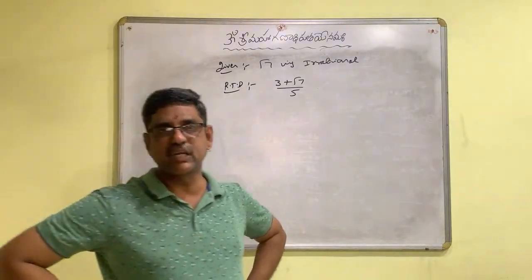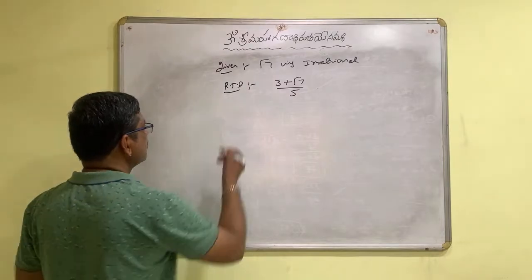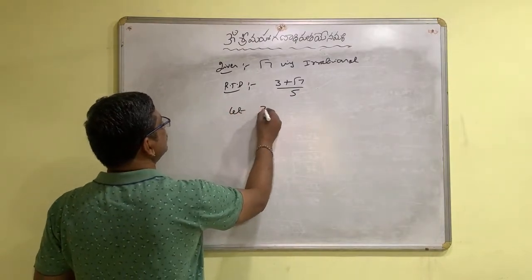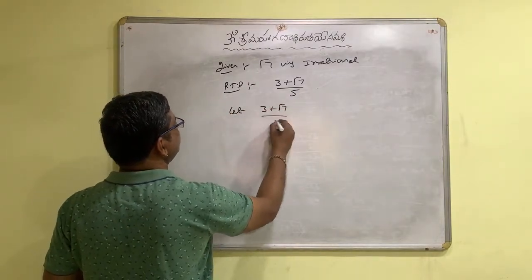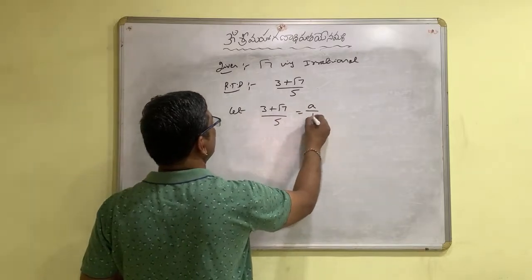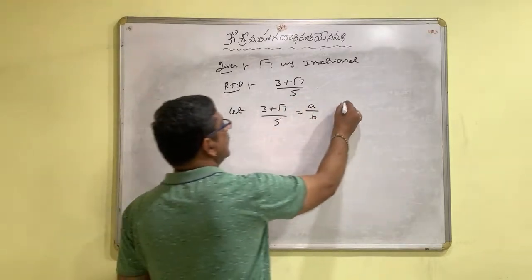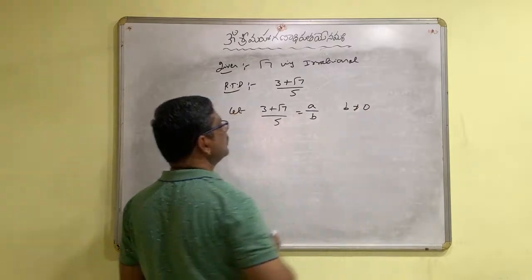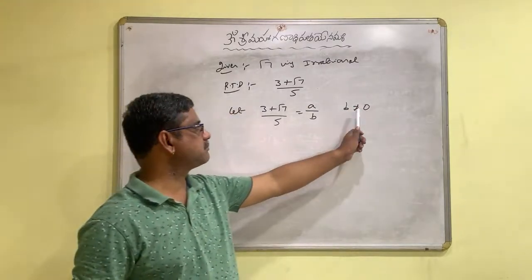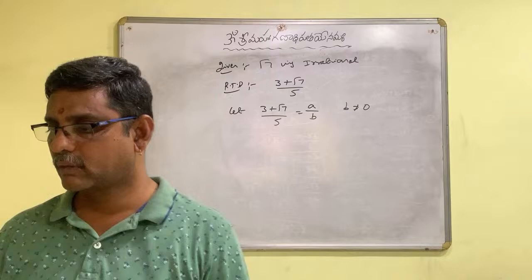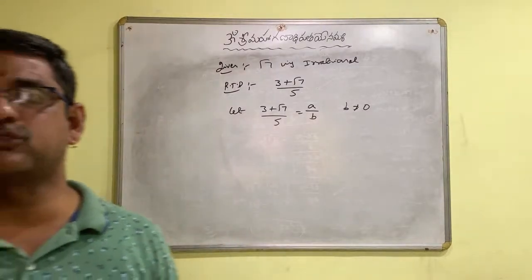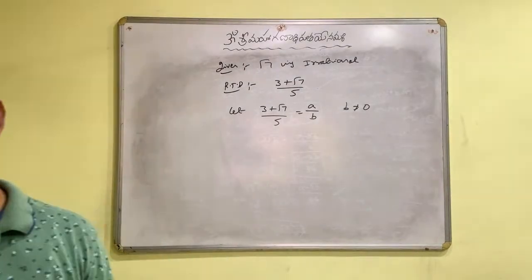Method of contradiction. What is that? Let 3 plus root 7 by 5 be a rational number, a by b, where b is not equal to 0. This step is must and should. b is not equal to 0 is must and should. Okay?